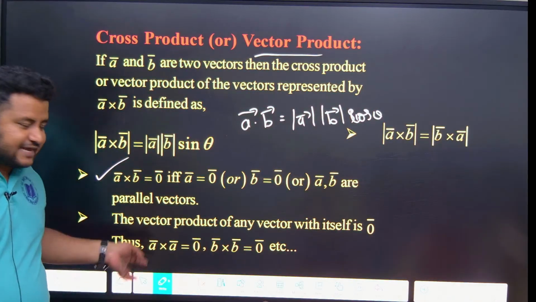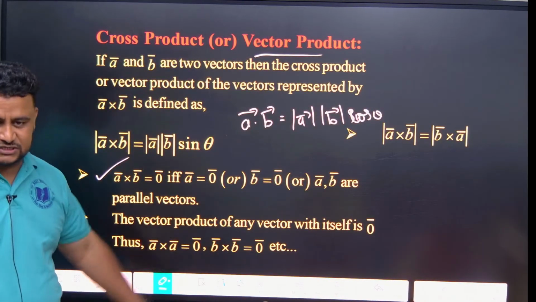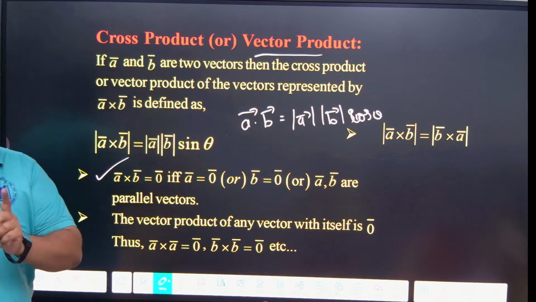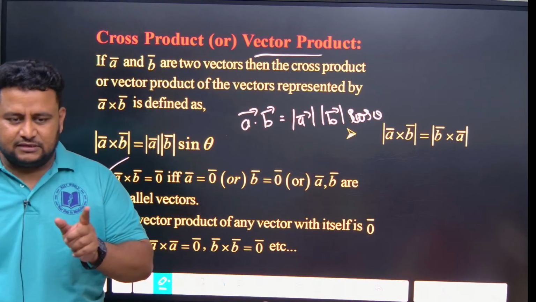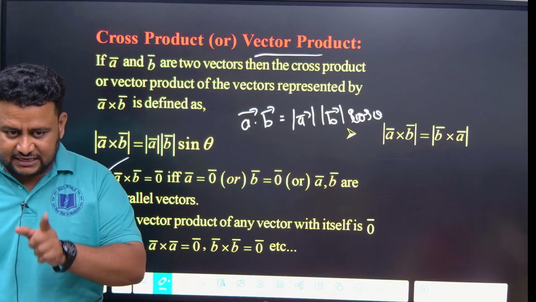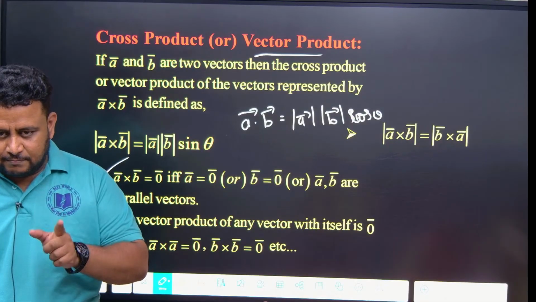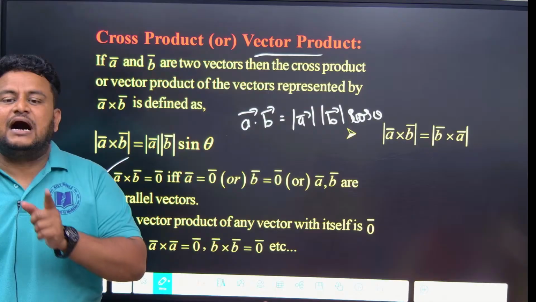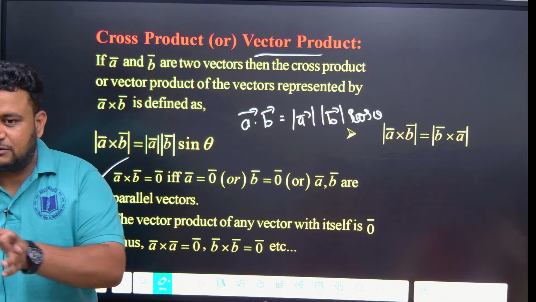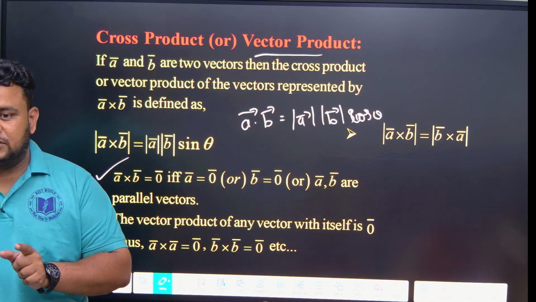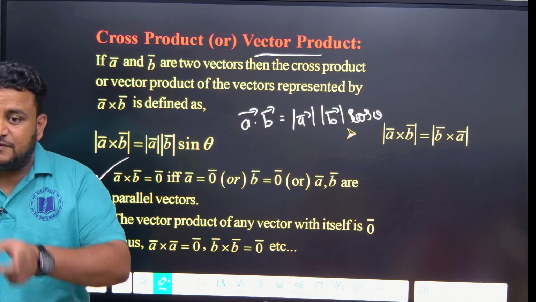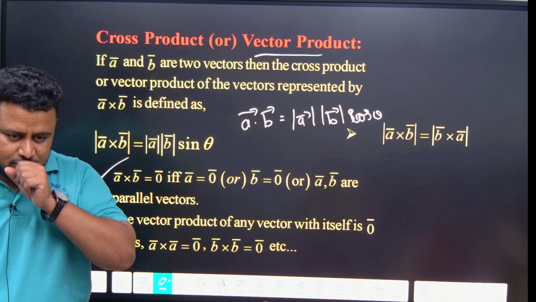But for unit vectors, if I say I cross I, the answer is 0, while I dot I, the answer is 1. If I say I dot J, the answer will be 0. I cross J, the answer will be 1. Understood?